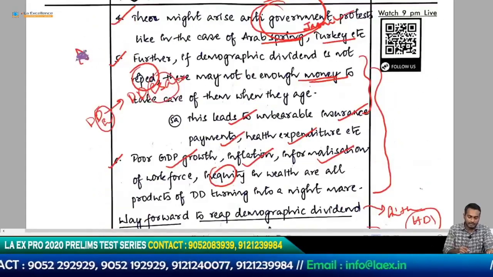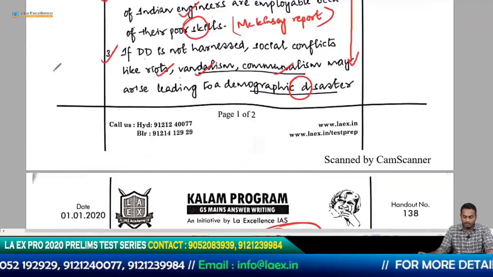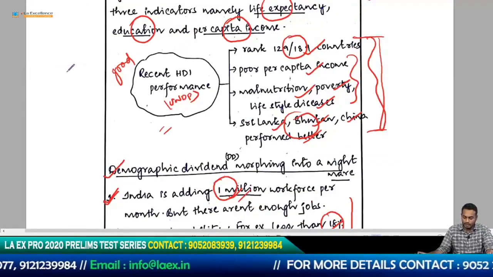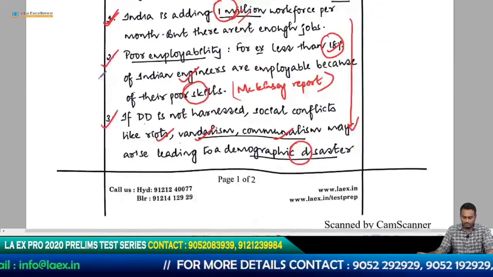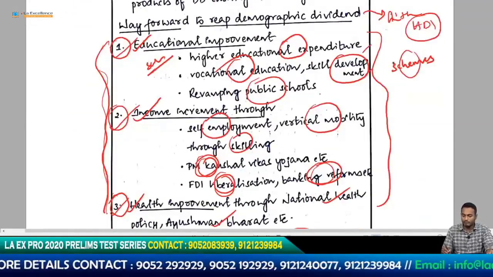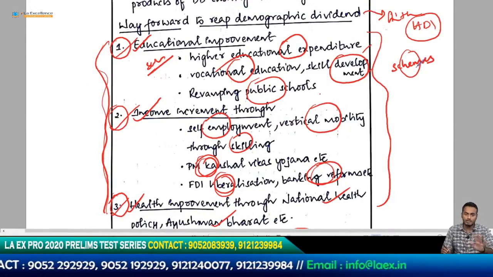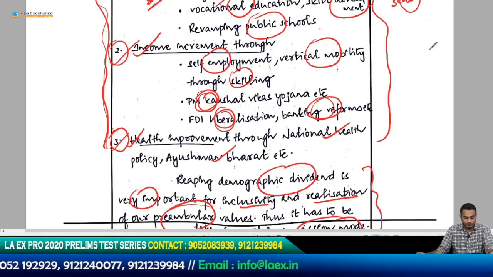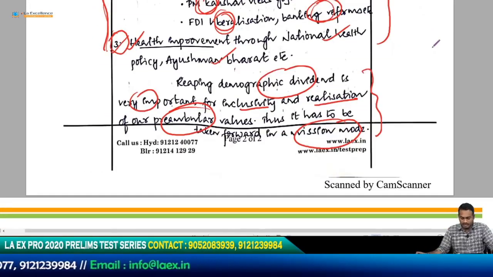This part has been addressed really well. I'm impressed. And the human development index and its points are good. So overall this is a good answer. This is an above average answer, but this point could have involved more schemes. But as such, this answer itself would have fetched good marks. So we will move forward and see the next question.